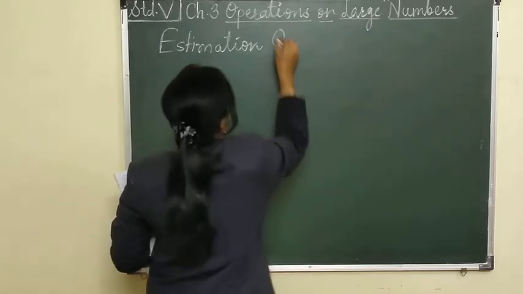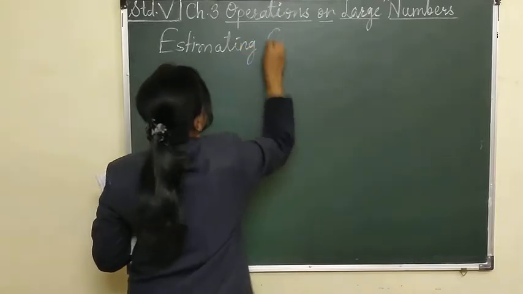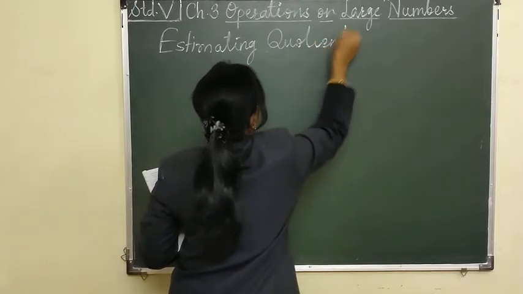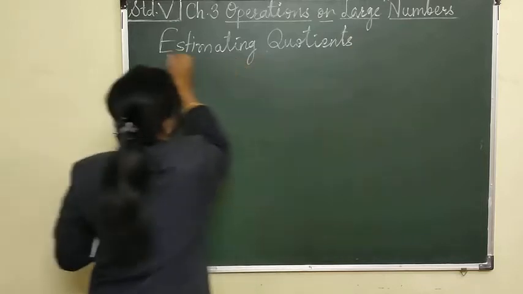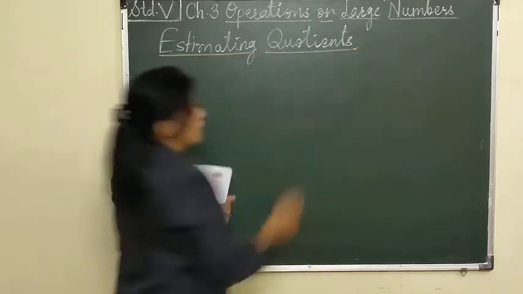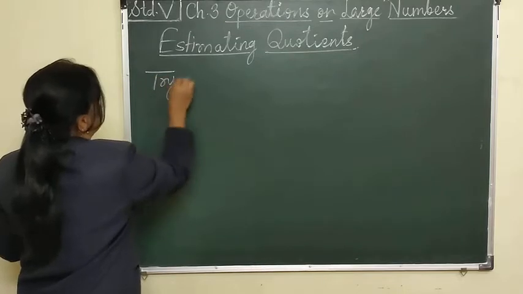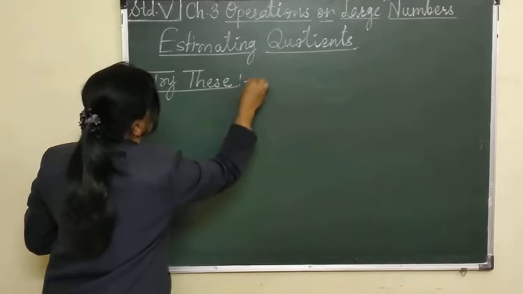Now, while estimating quotients, what are the rules? How will it become easy to estimate, that we have to see. Directly we will take the examples from the try these exercise. I will show you one example here. You will try to understand.